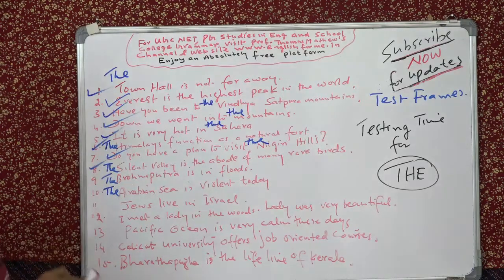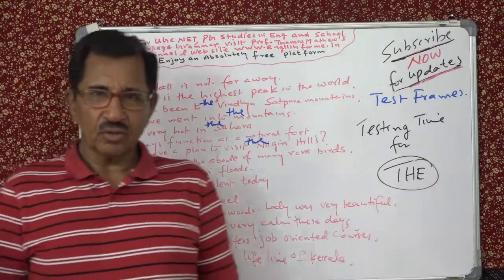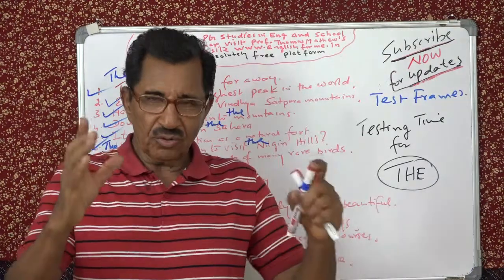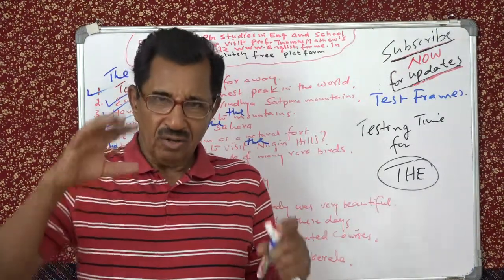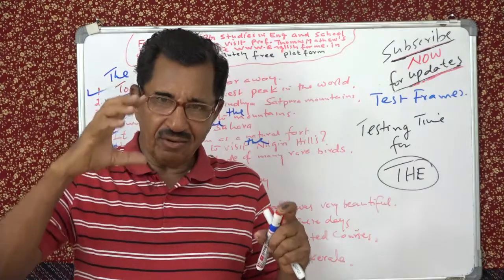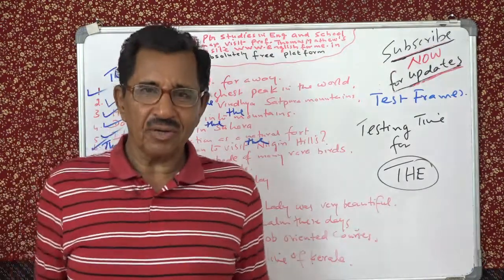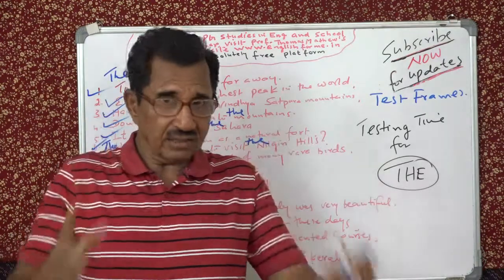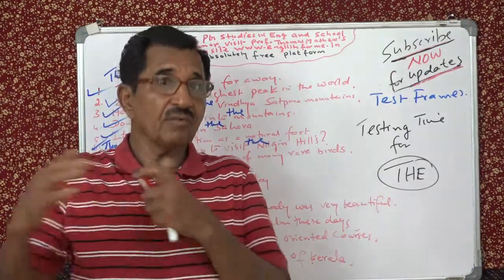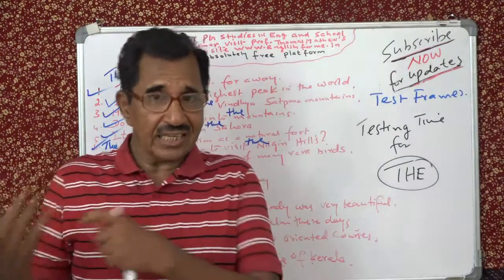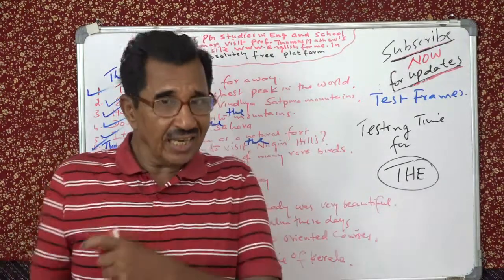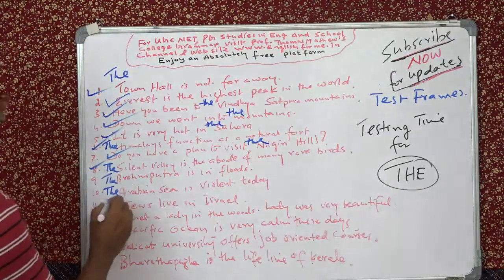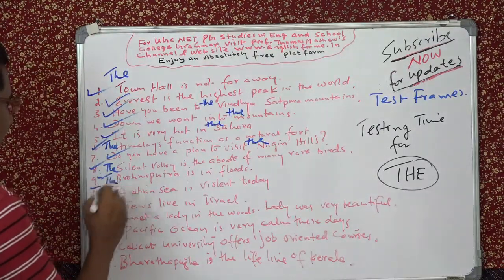Okay, Jews live in Israel. Should you use "the" or not? You have to use "the." Why? Because "Jews" is a plural noun representing the inhabitants of a whole country, like the French live in France, the Italians live in Italy, the Indians live in India, the Jews live in Israel. "The" is required. Alright, are you following me?